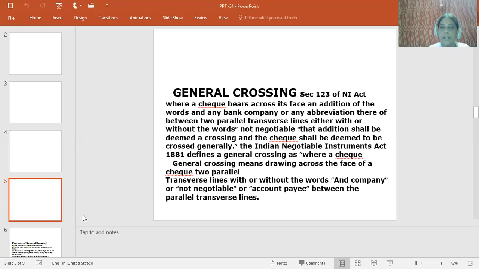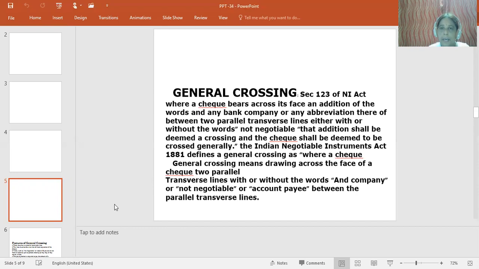So general crossing means drawing across the face of the check two parallel lines on the left-hand corner, with or without the words "and company" or "not negotiable" or "account payee" between those two parallel lines. So here, students, crossing itself is called drawing two parallel lines on the left-hand corner of the check.